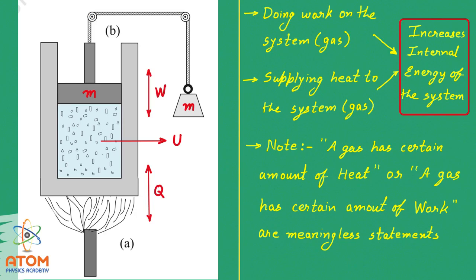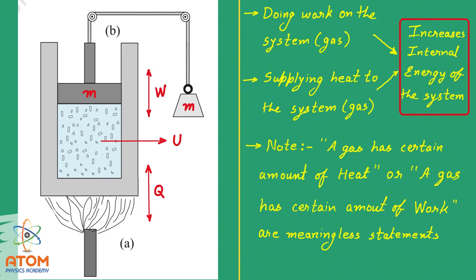Now here we are going to see the relation between internal energy, work and heat, right? For that, first of all, see this figure. Here in this figure, this is a conducting cylinder which is filled with a gas. Here is a piston of mass m, and here you can see the burner due to which flames are being created, giving heat to this system. This gas is our system right now. This cylinder and the atmosphere nearby is the surrounding.